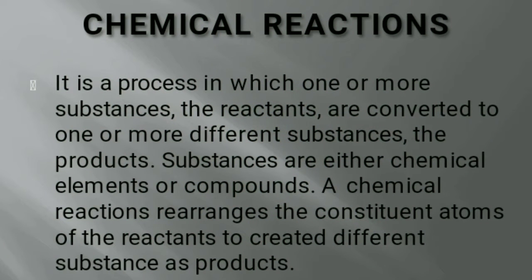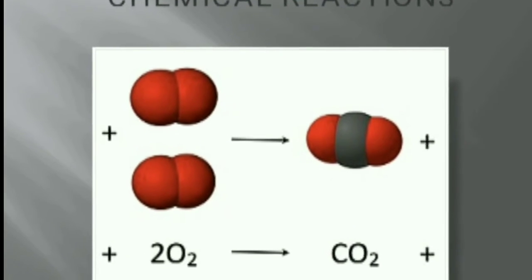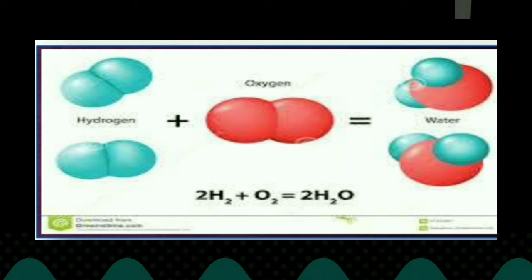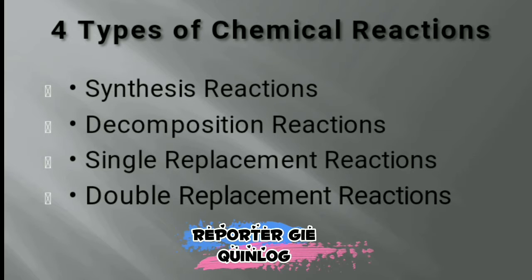Chemical reaction. It is a process in which one or more substances, the reactants, are converted to one or more different substances, the products. Substances are either chemical elements or compounds. A chemical reaction rearranges the constituent atoms of the reactants to create different substances as products. So it means chemical reactions involve breaking chemical bonds between reactant molecules and forming new bonds between atoms in product particles. The number of atoms before and after the chemical change is the same, but the number of molecules will change. We have four types of chemical reaction.